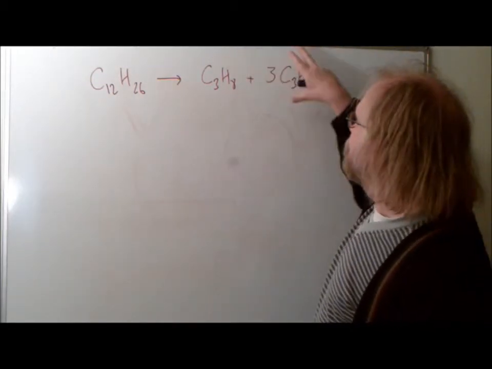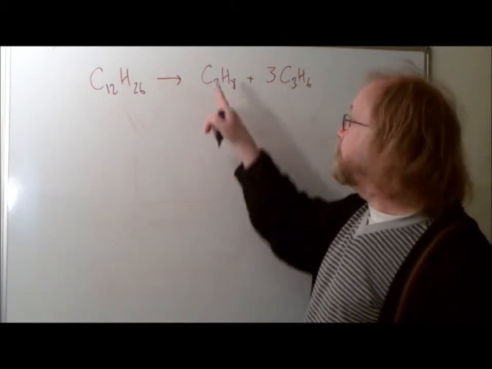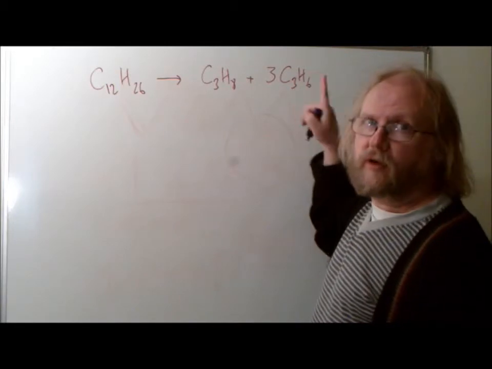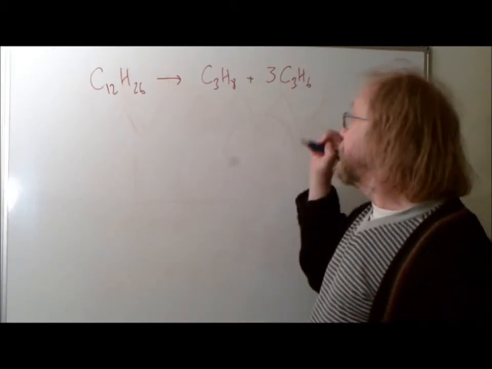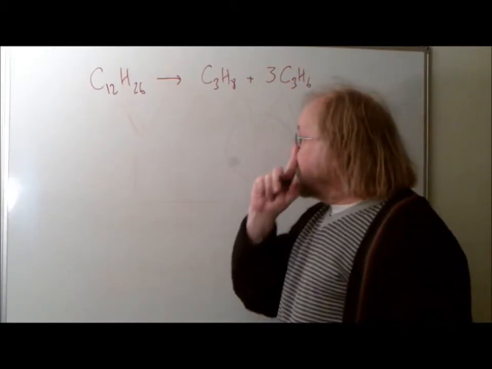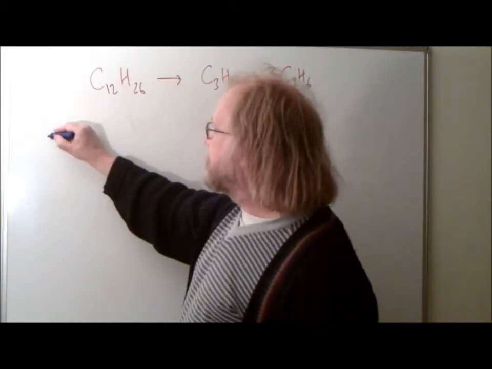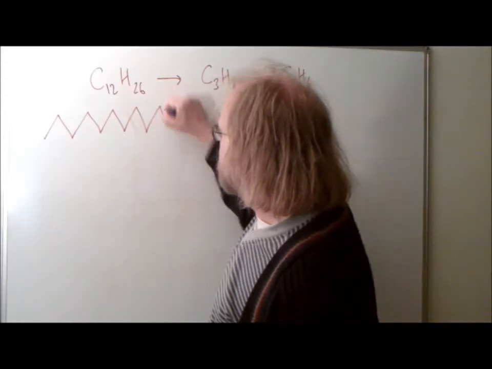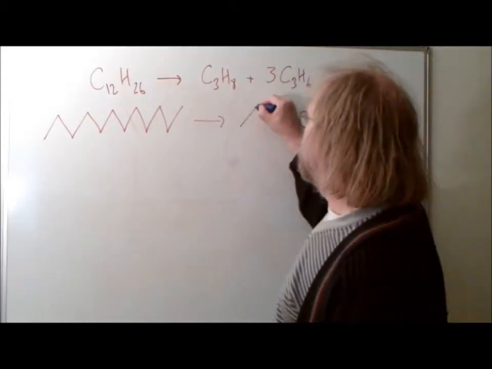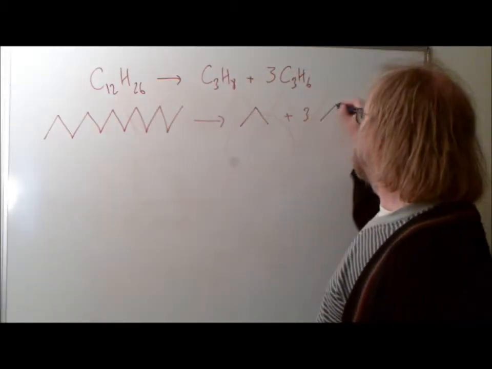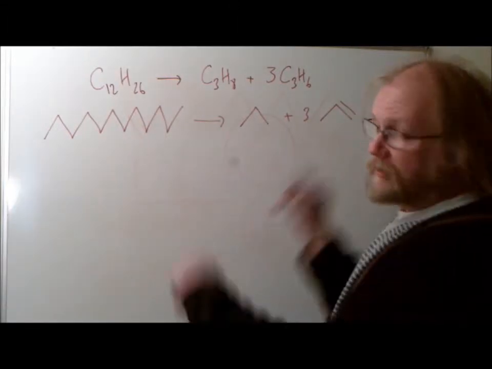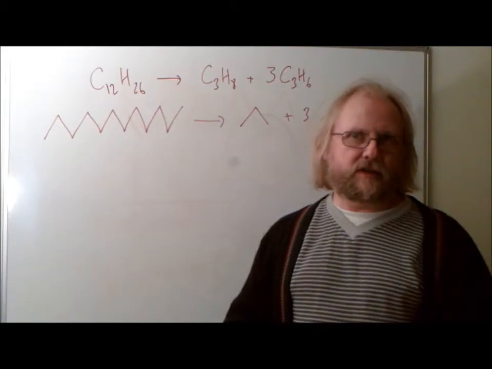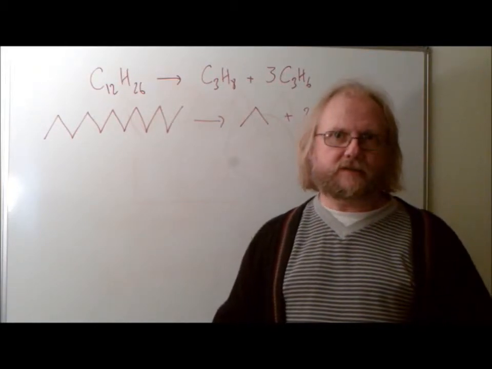You may get two or you may get more than two products, but only one molecule can be an alkane, then there may be one or more alkenes produced as well. So that's your equation. You could, if you wanted, write it out with skeletal formulae, so you could get 1, 2, 3, 4, 5, 6, 7, 8, 9, 10, 11, 12. Will give you propane plus 3 propene, and that would be fine. Or you can write it out with other ones, but obviously it becomes increasingly long-winded, and you're not really going to want to do anything more than that.